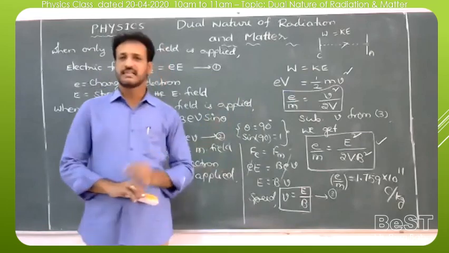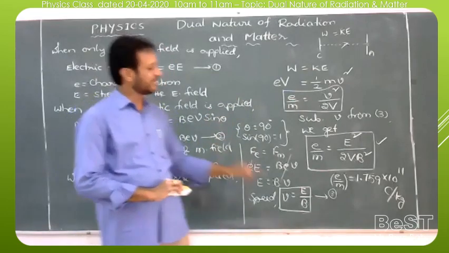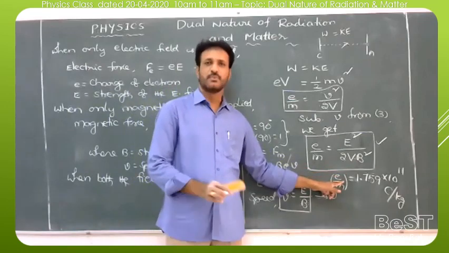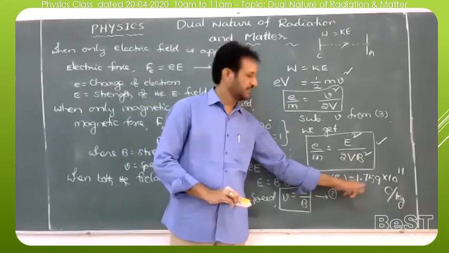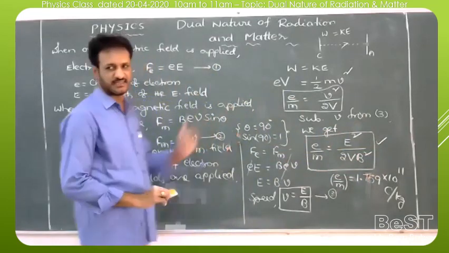And what is the SI unit of specific charge? Coulomb per kg. And what is the value, experimental value of specific charge? 1.759 into 10 to the power of 11 coulomb per kilograms. That we can discuss simply.